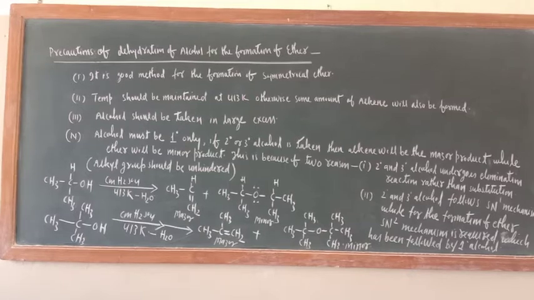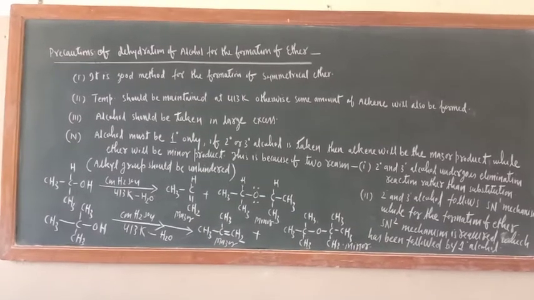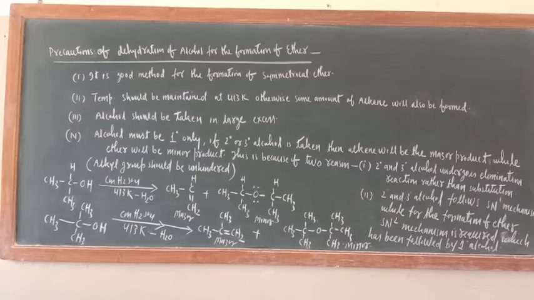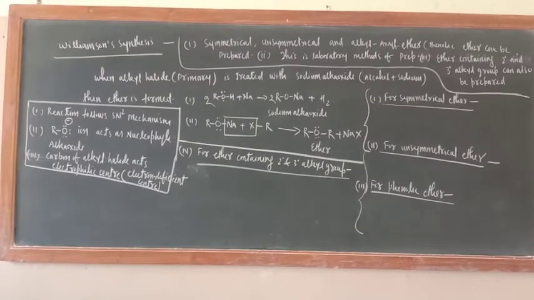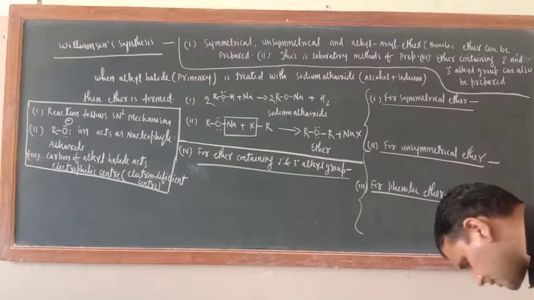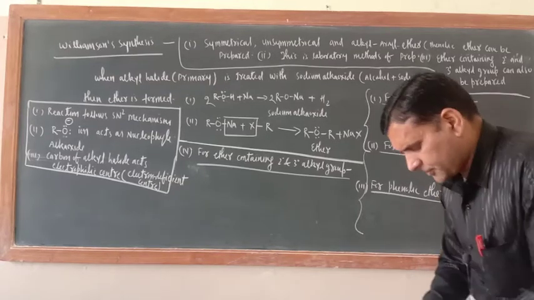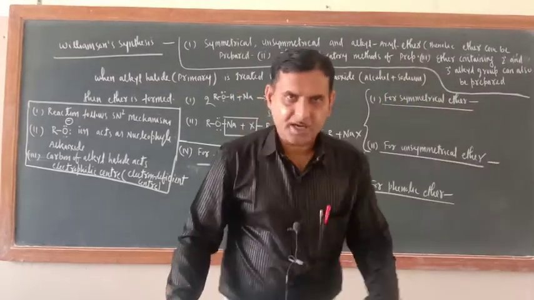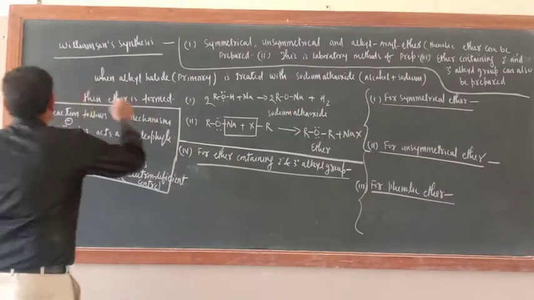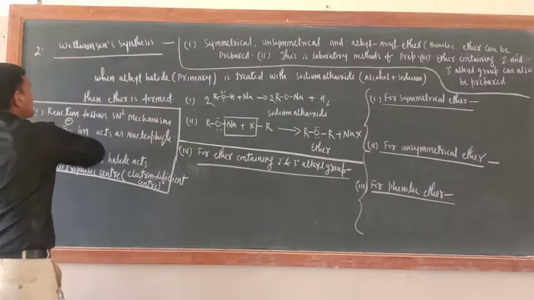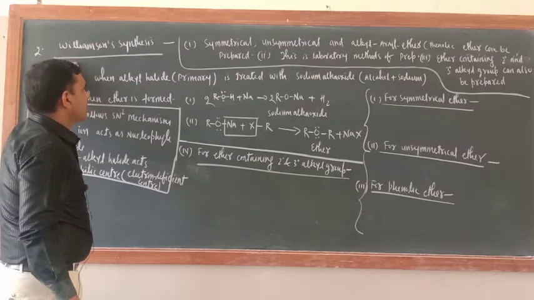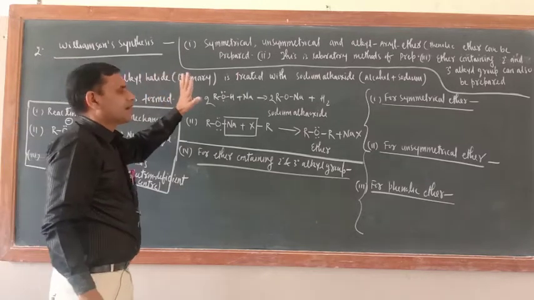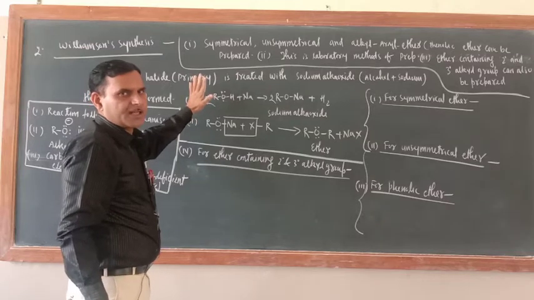Now let us move to another method, that is Williamson synthesis. So now Williamson synthesis. This is the second method of preparation of ether. Only 2 methods are given. And this is the most important method, Williamson. So as you know, Williamson is the name of a scientist. Just see the preliminary information regarding this method.